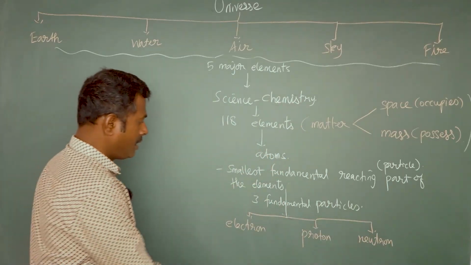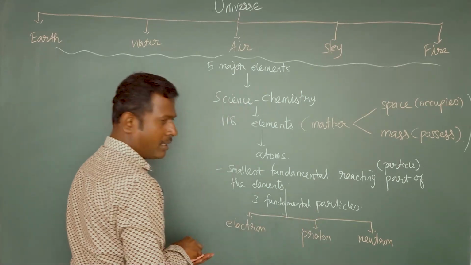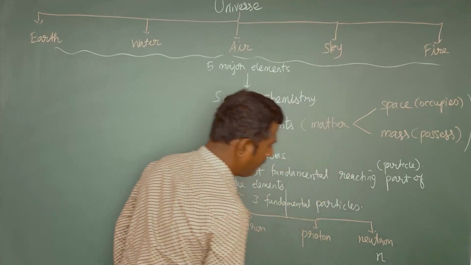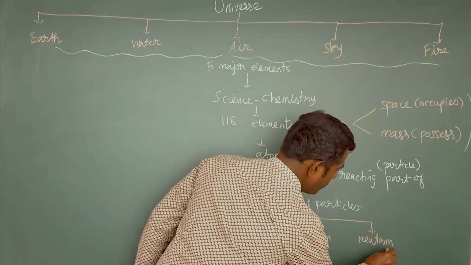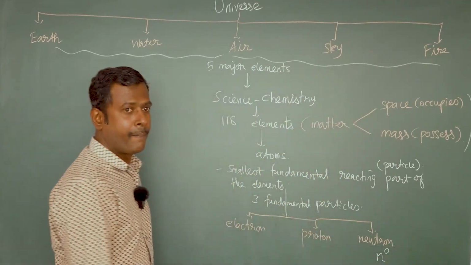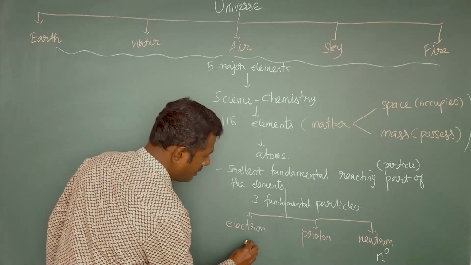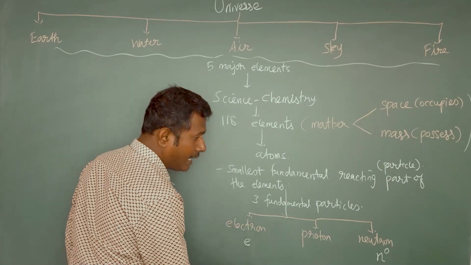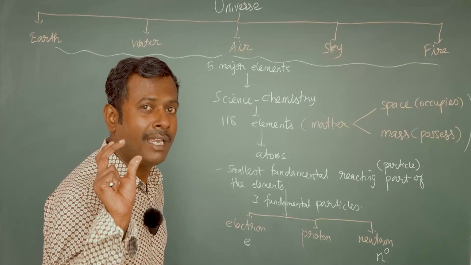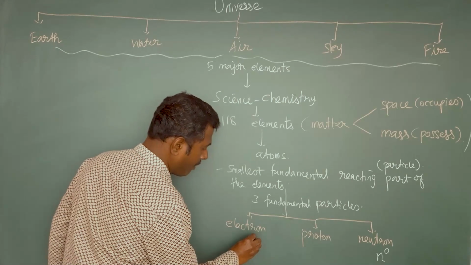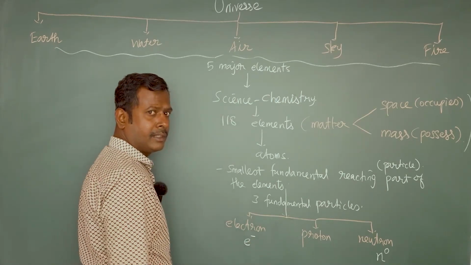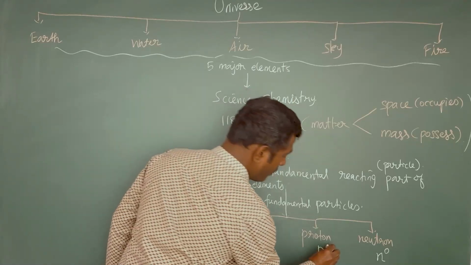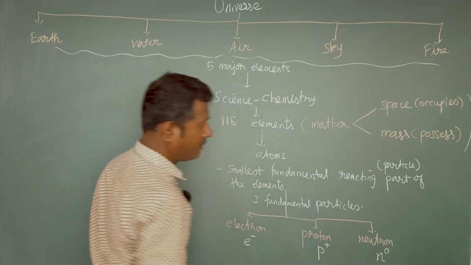The name itself says that the neutron is electrically neutral. Its symbol is N and its charge is 0. The symbol of the electron is small e, and it is negatively charged, so we put a minus sign. The proton is positively charged, so plus.